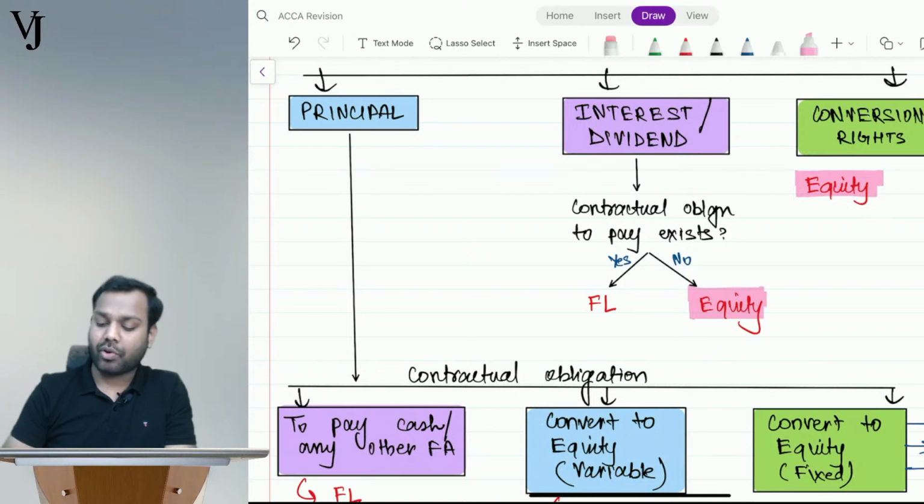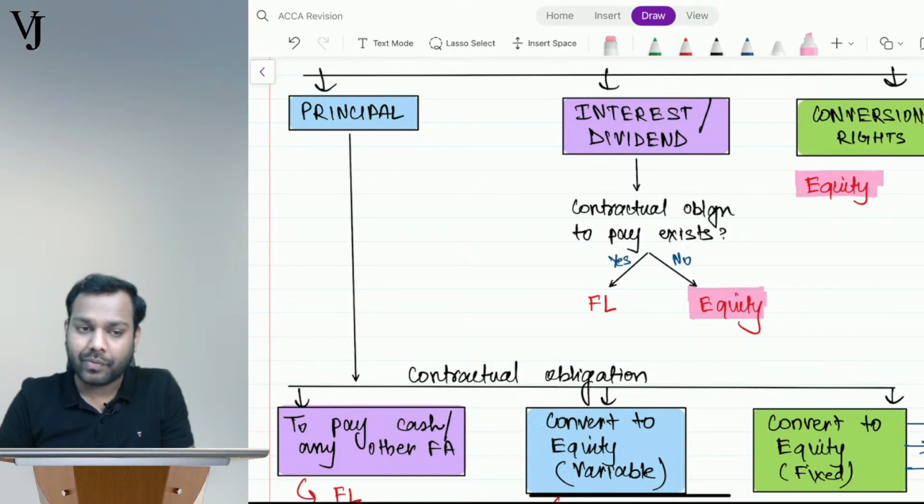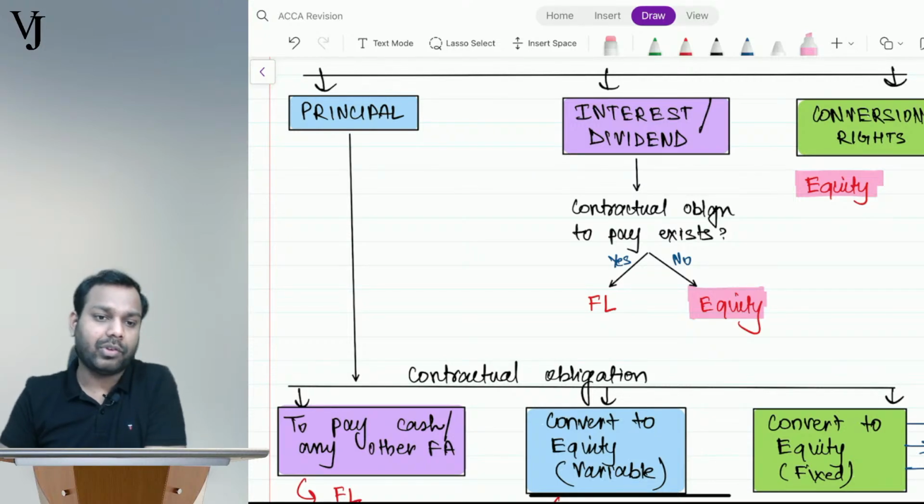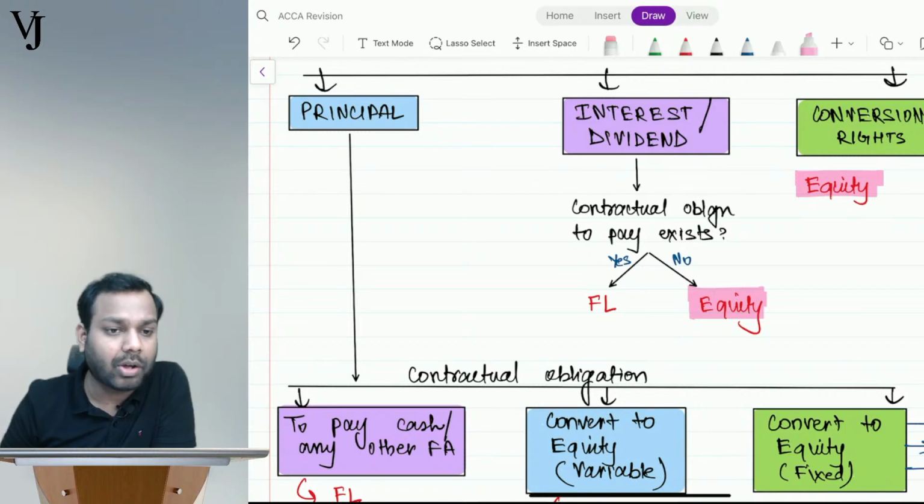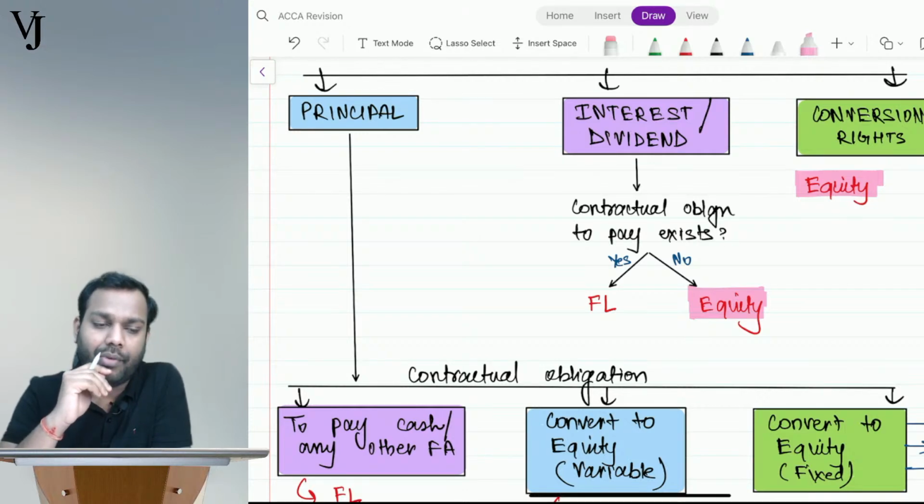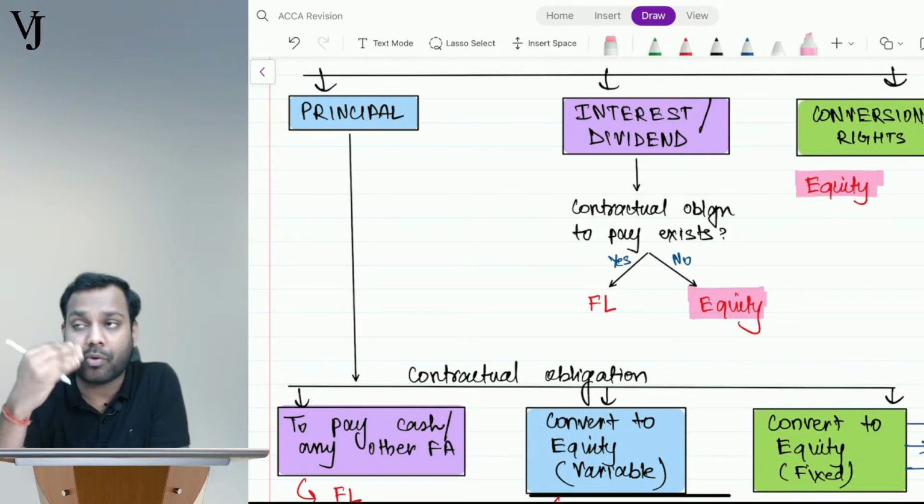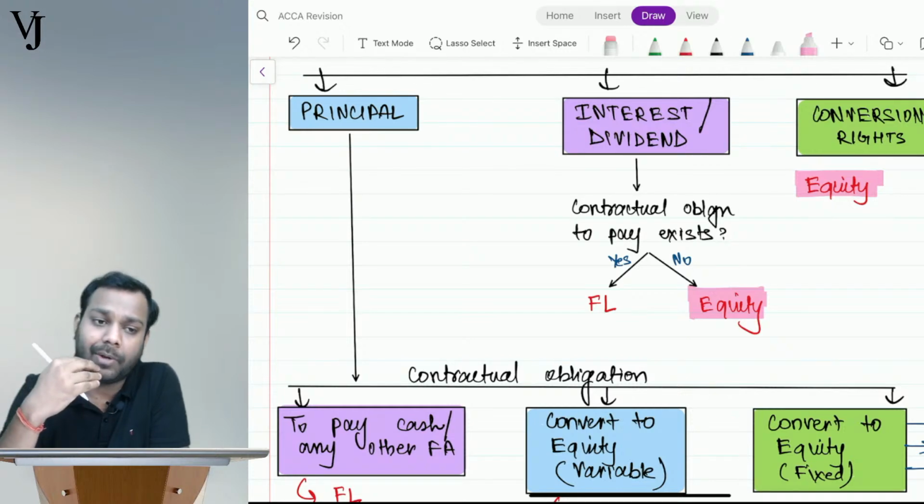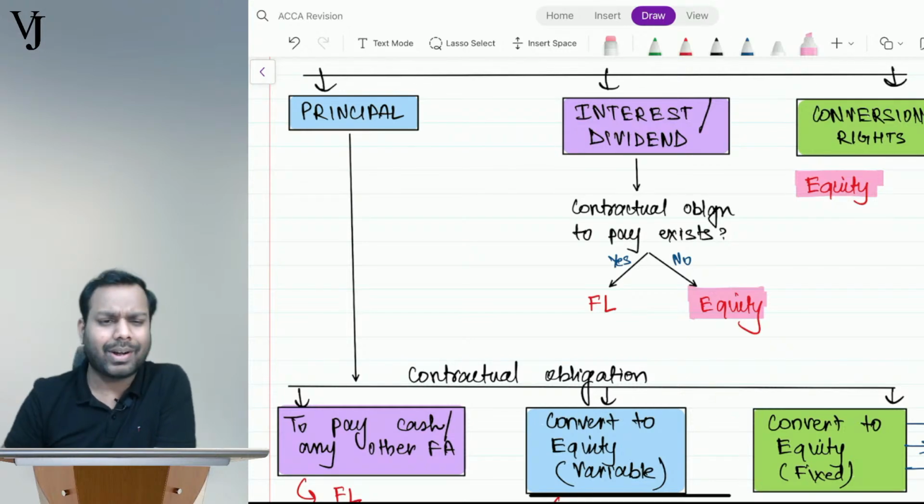Okay, if there is a contractual obligation, then we can say it's a financial liability. Example of instrument where interest is not the obligation. Aditya, that's what I said right now. That I have entered into a contract with Ayush, wherein we have contracted that I will not be required to pay interest to him. Okay. So contract can be anything.